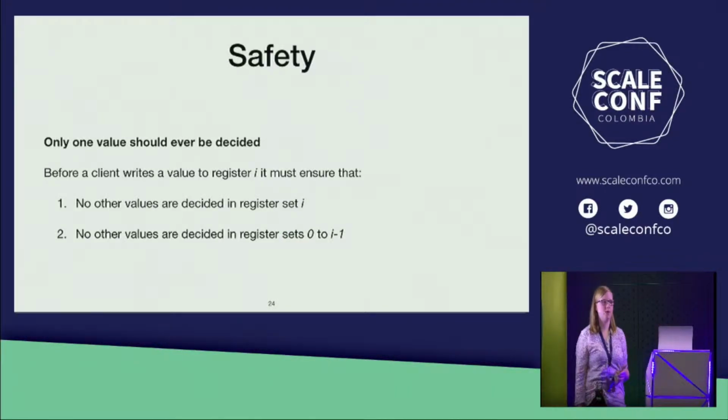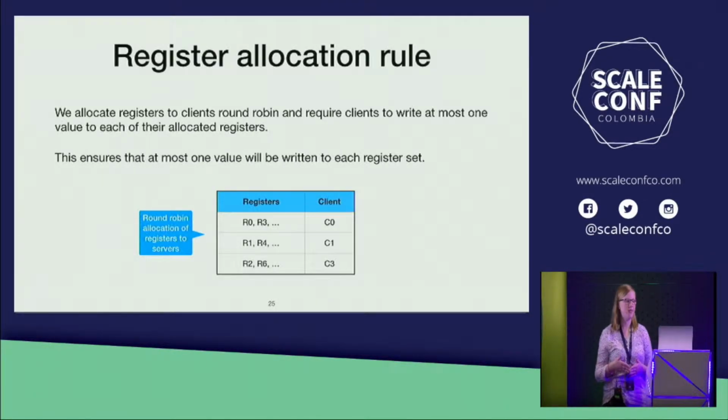We can split our safety requirement up into 2 parts. So before a client writes a value to a register I, it must ensure, firstly, that no other values are decided in the same set of registers, and secondly, that no other values are decided in any of the previous registers. So we'll deal with the first one first. Paxos solves this using the register allocation rule. This means that registers are allocated in a round-robin fashion to clients, and clients can write at most one value to each of the allocated registers.